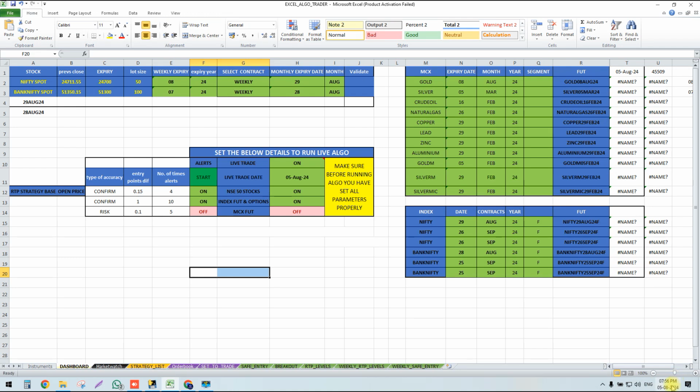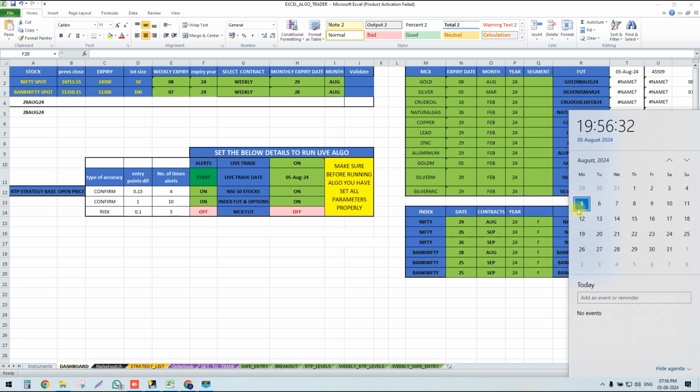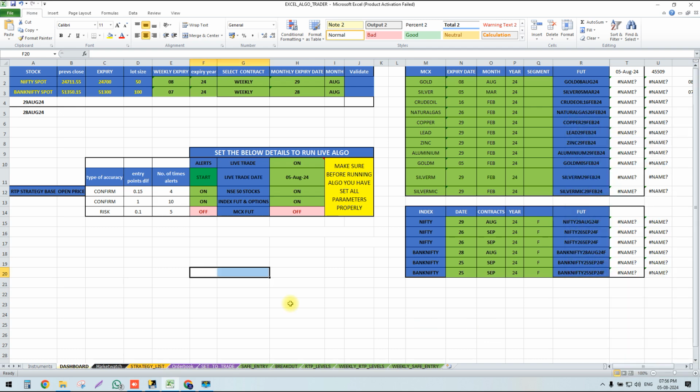As you can see here, today's date is 5th August and the time is 19:56. It is almost 7:56. As you can see here, this is our dashboard. If you want any algo trade, you have to turn it on here and put in today's date manually, and make sure that your expiry dates and weekly contract are perfect.